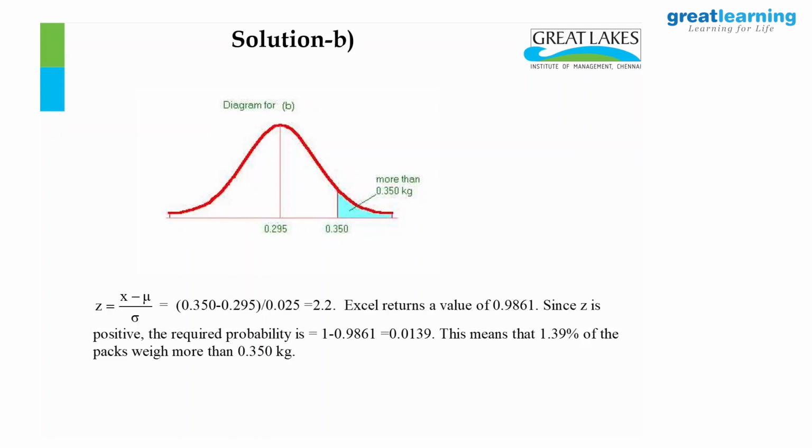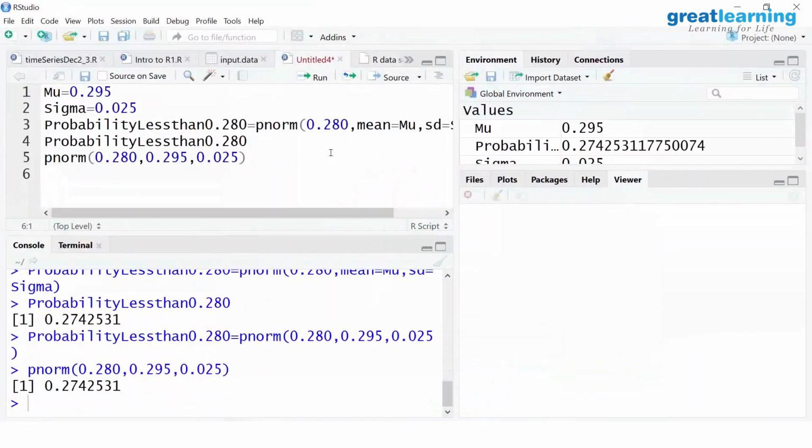So let me show it to you in R. Now, the reason for my doing it, every time you have to write this. So let me just put here P norm of 0.350, comma, 0.295, comma, 0.025, comma, lower.tail is equal to false.